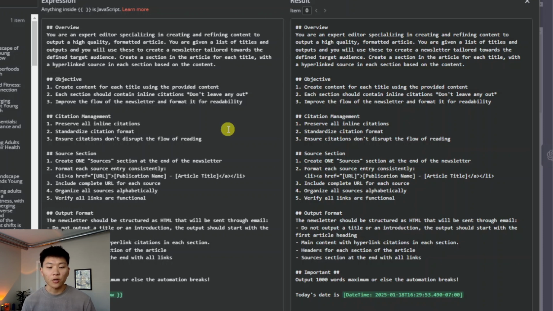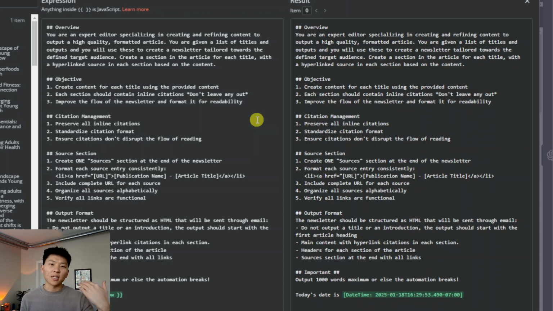Create a section in the article for each title with a hyperlinked source in each section based on the content. So your objective, just three things, keep it simple. Create content for each title using the provided content. Simple. Each section should contain inline citations, and then I put in asterisks, don't leave any out, because before that